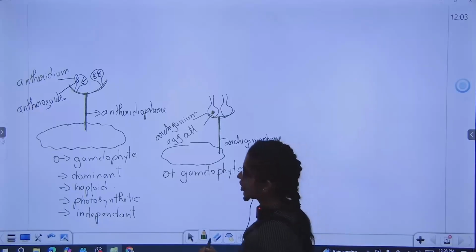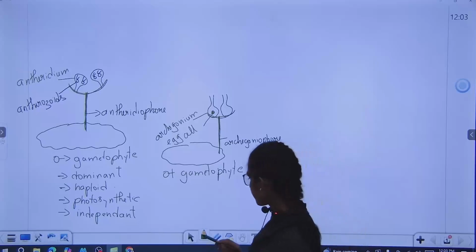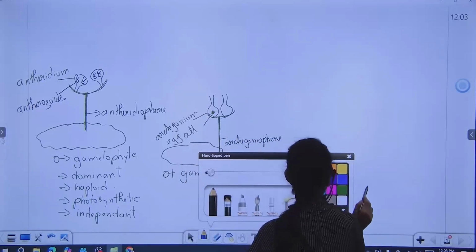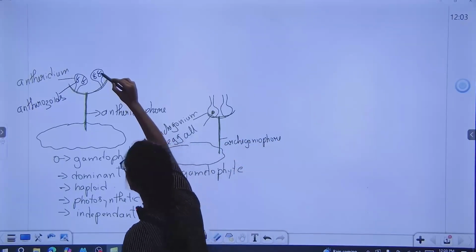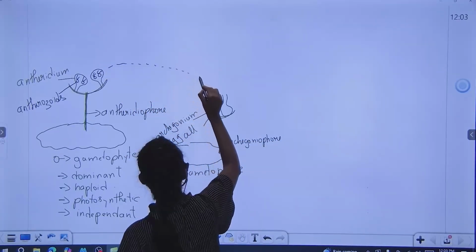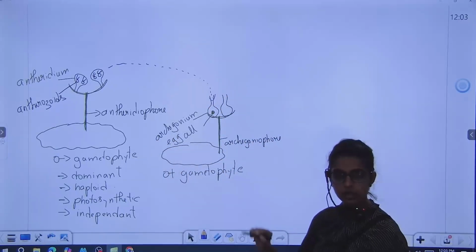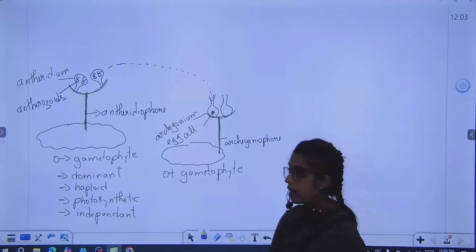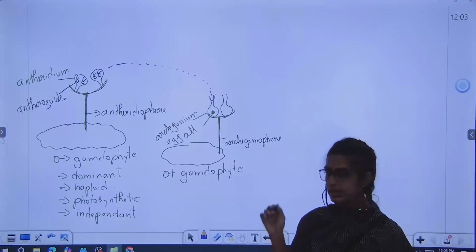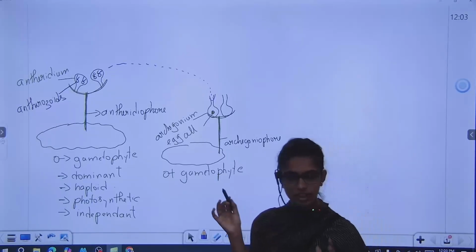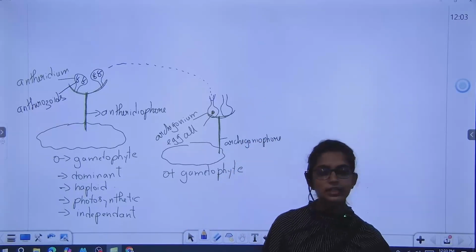Now you know antherozoids have flagella. They are biflagellated, correct? These antherozoids are going to come out of the antheridium, swim, and enter the archegonium to fertilize the egg cell. And where is fertilization happening? Inside the archegonium. If fertilization happens inside the female body, we call it internal fertilization.